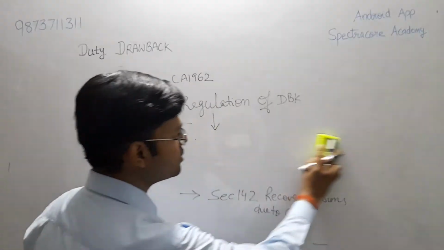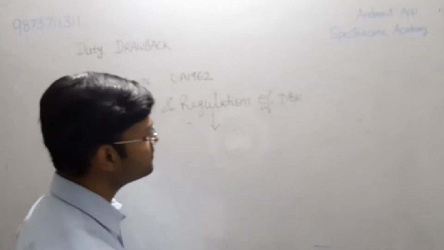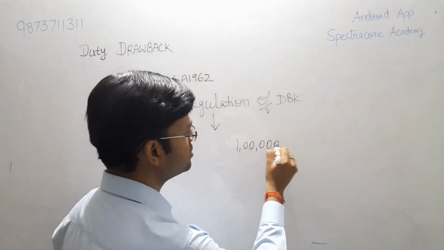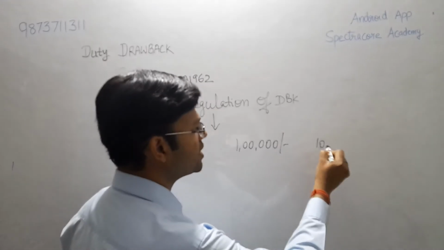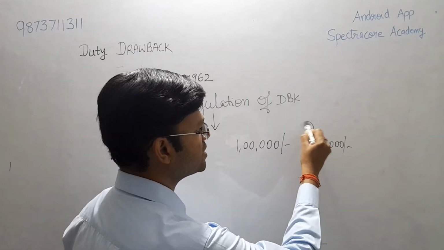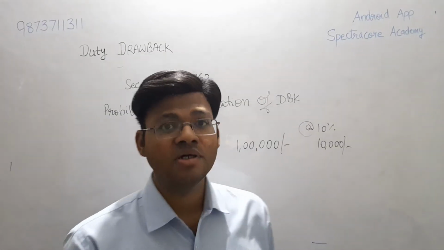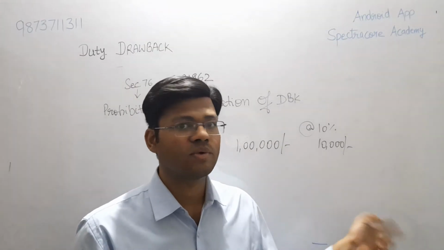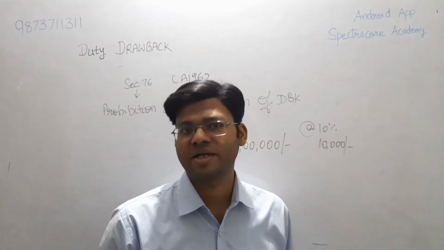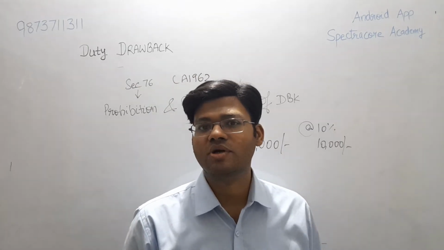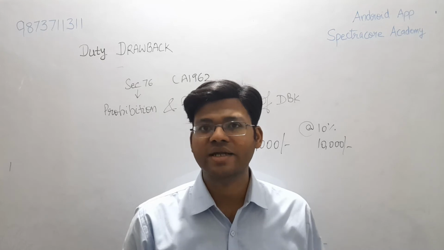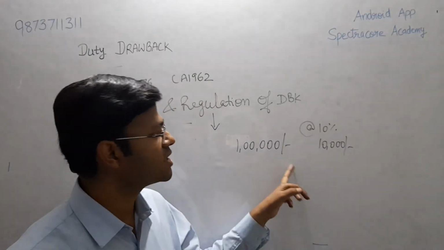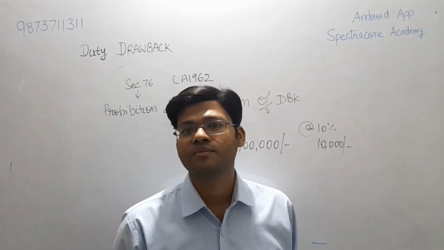There was a very important question in the 2019-20 question paper. Let's say suppose goods of 1 lakh value are exported and 10,000 is drawback given at the rate of 10%. Under this scenario, whenever the goods are exported and the drawback is given, once the goods cross the boundaries of India, after the let export order is given and the goods are unboarded, and the flight takes off, or by sea it crosses the Indian territorial waters, once this takes place the drawback is released to their bank accounts.